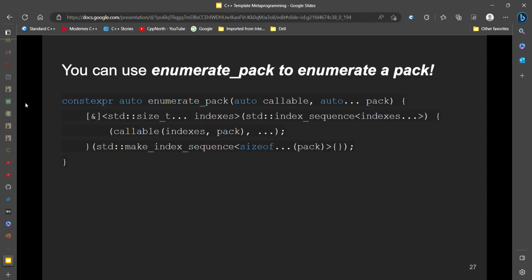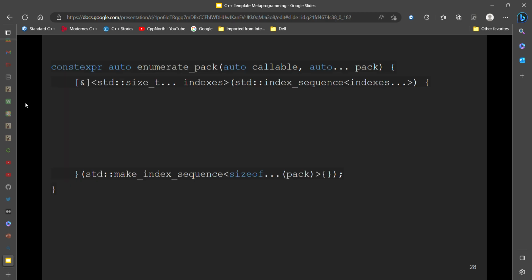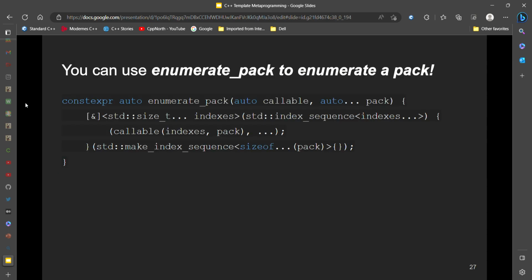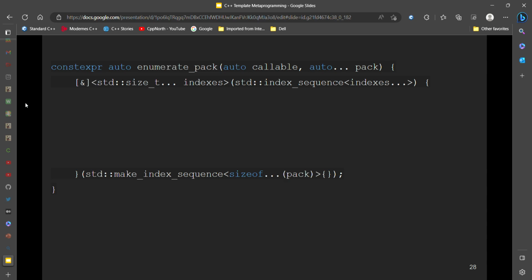One of the major differences between enumerate pack and for each is that enumerate pack takes a pack instead of a tuple. But you could easily make enumerate pack into one that would work for a tuple, calling it with all the indexes. Okay, so enumerate pack takes a callable as the first argument, and then a pack called pack.